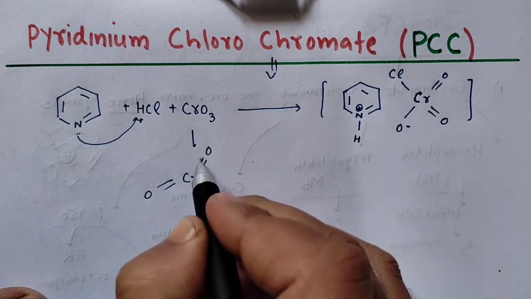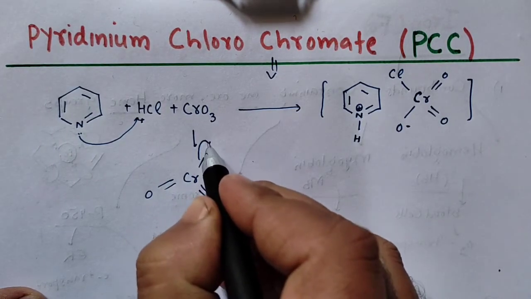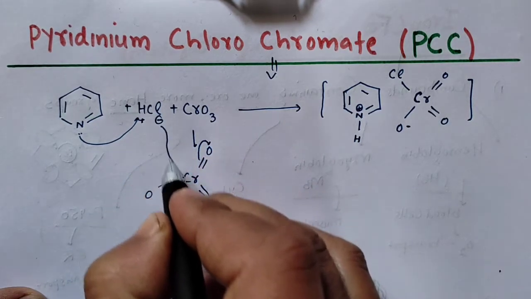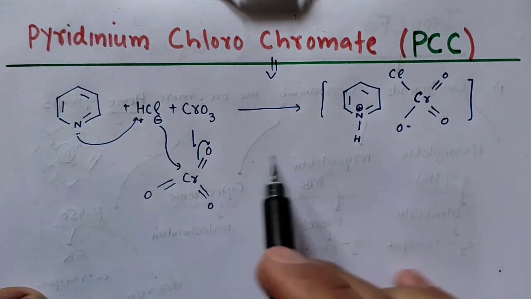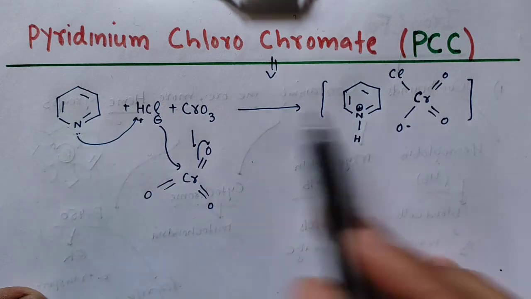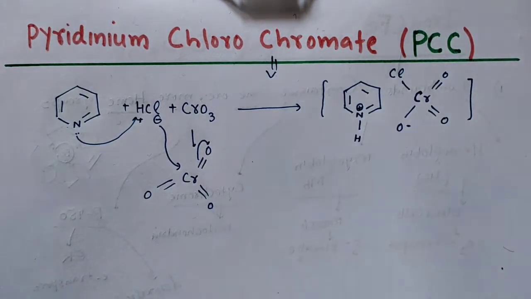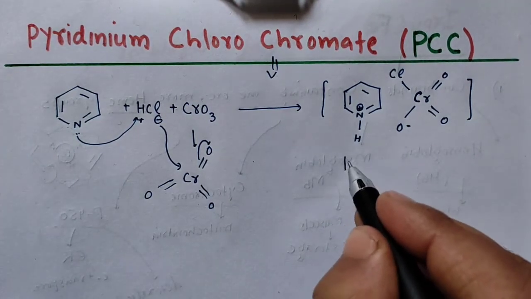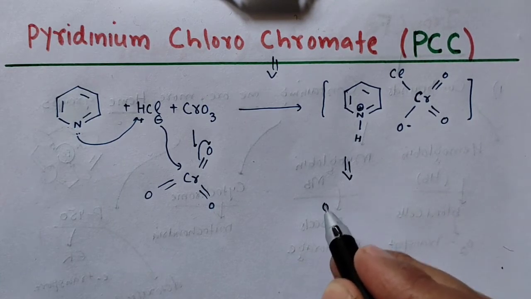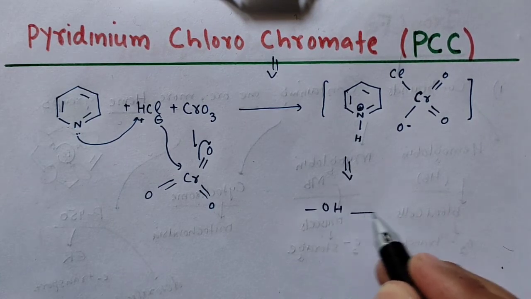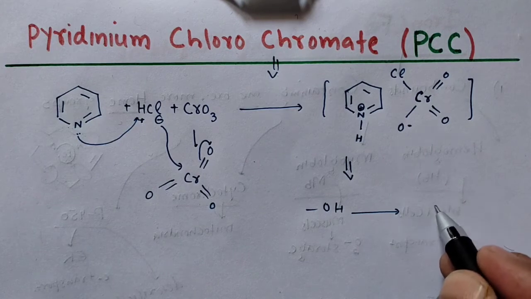So what will happen, it will go here and this Cl negative will come here, and these two will react to form, this is pyridinium and this is your chlorochromate. So ये जो salt है, this pyridinium chlorochromate, this is used as an oxidizing agent. What this reagent does is it will convert alcohols to carbonyl compounds.